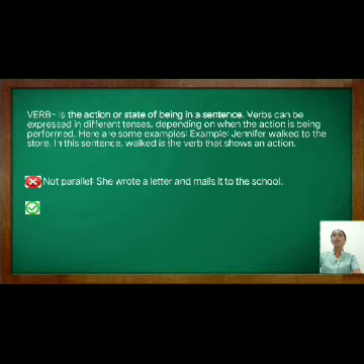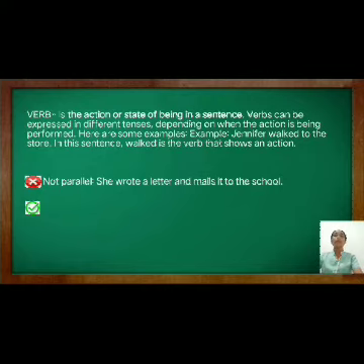She wrote a letter and mails it to the school. So this sentence is not parallel. Why? Because it is not consistent in verb tenses, because the word wrote is in the past tense, while the word mails is in the present tense.